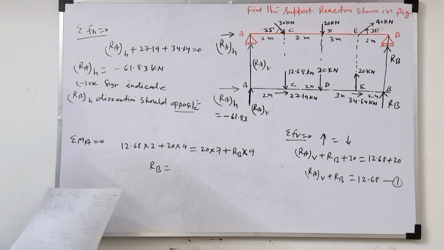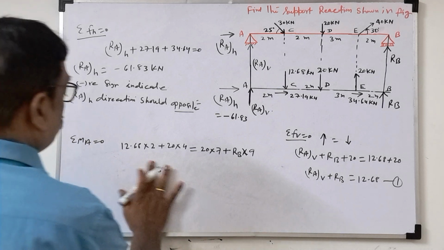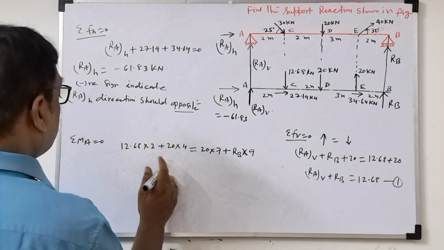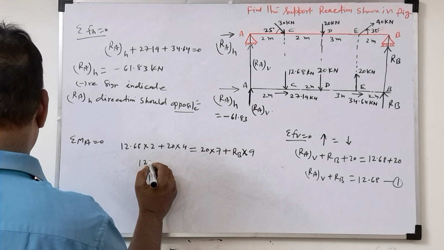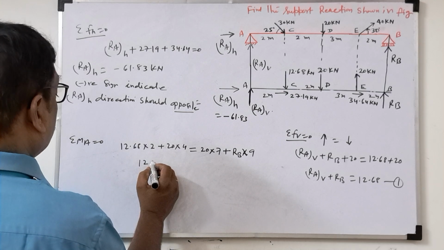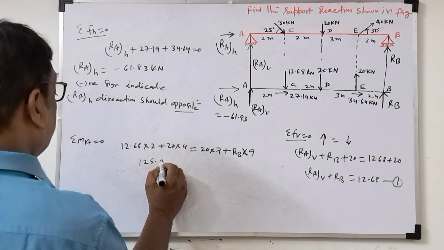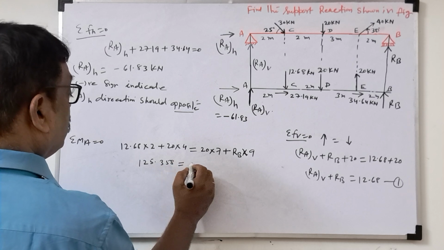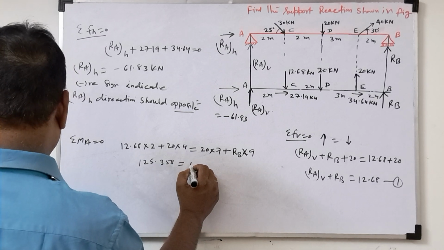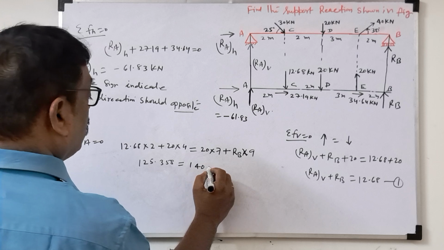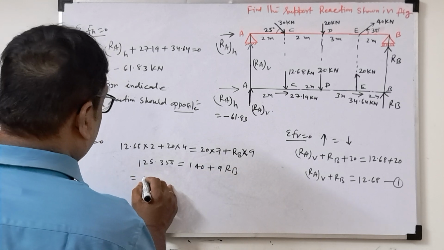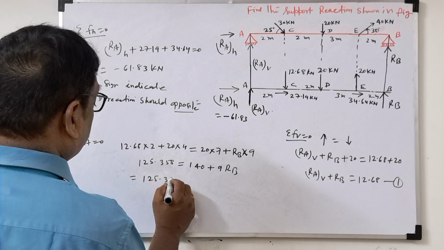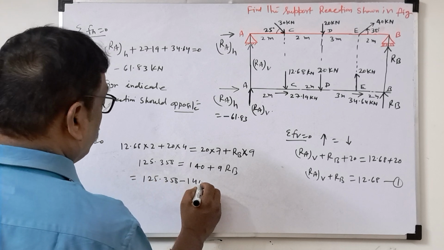So this we have to calculate. 12.68 into 10 gives 125.358 is equal to 140 plus 9 RB. So now we'll calculate 125.358 minus 140.